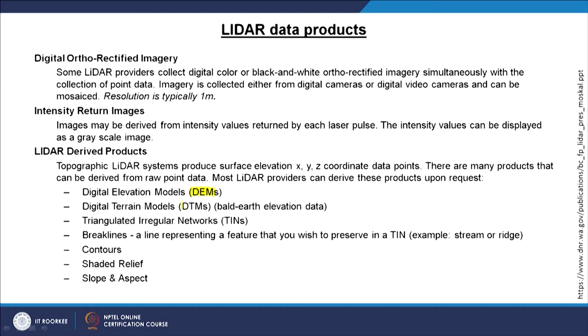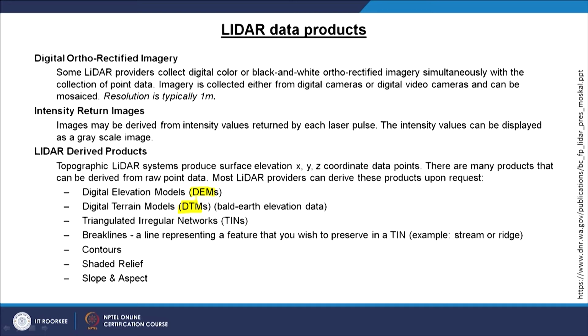Digital terrain models. The digital elevation models which are created using conventional remote sensing or radar remote sensing include whatever is on the surface of the earth, on the ground, whatever the elevation values are.